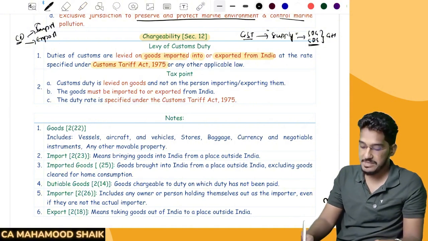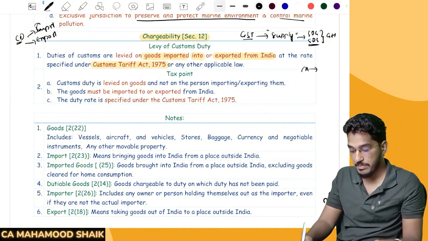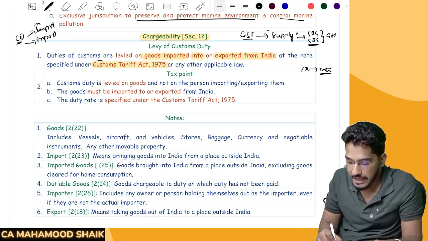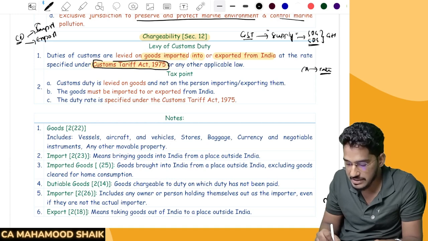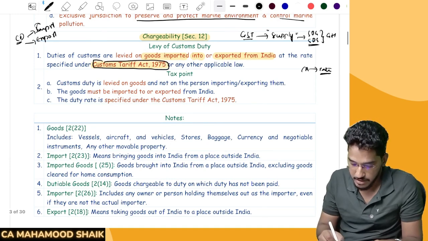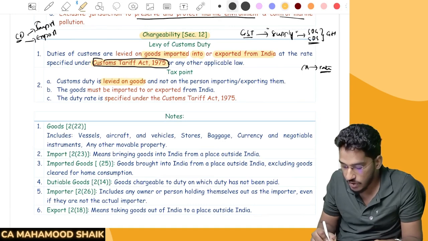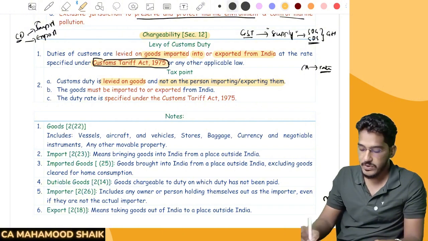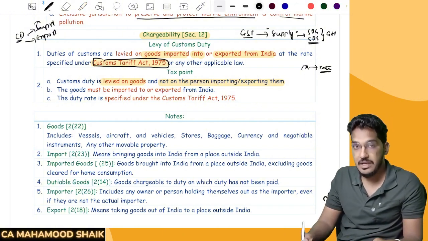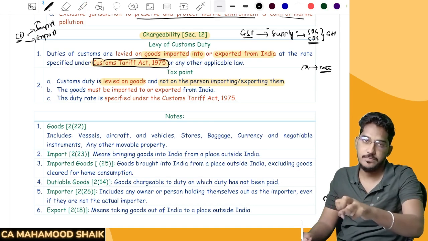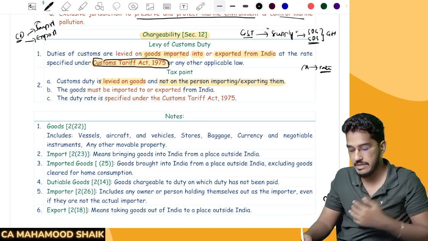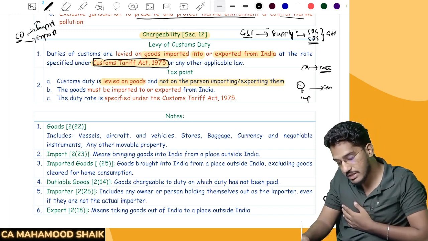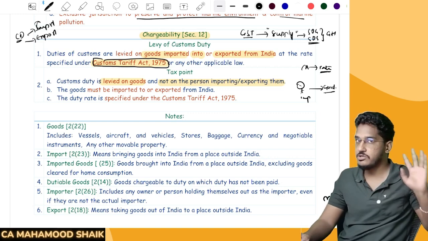So as I have told, the Customs Act says when customs will become applicable, whereas at what rate customs will be applicable has to be determined as per the Customs Tariff Act 1975. And one more thing here: customs duty is levied on goods, not on the person importing or exporting them. As we all know, customs is an indirect tax. Customs will be imposed on goods, no matter who is importing. Say, for example, I am the person importing the goods. Whenever I import such goods, customs duties will be levied on those goods.